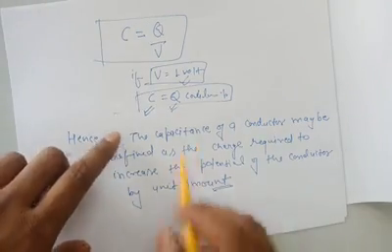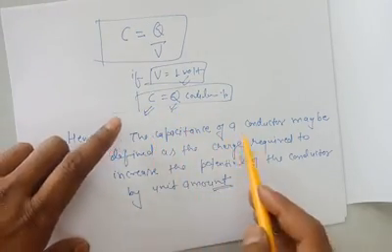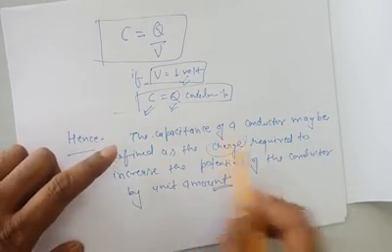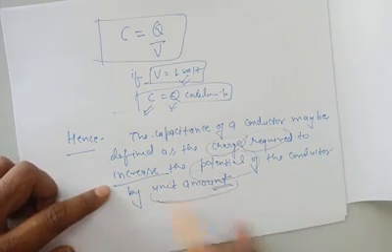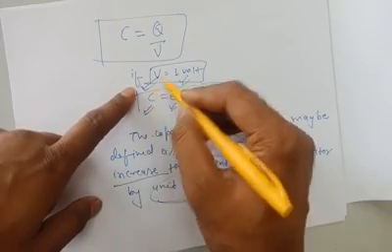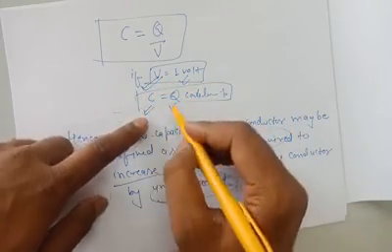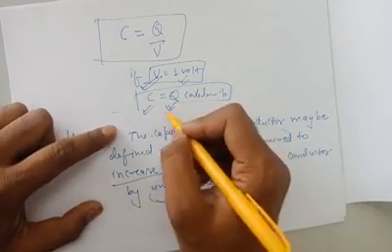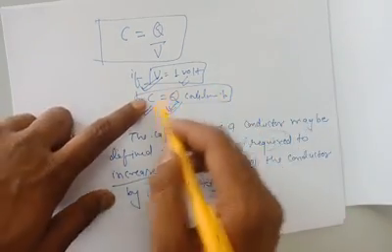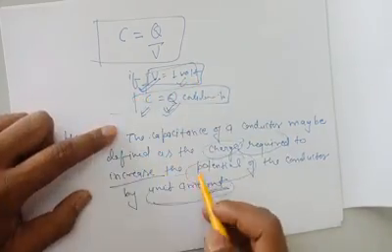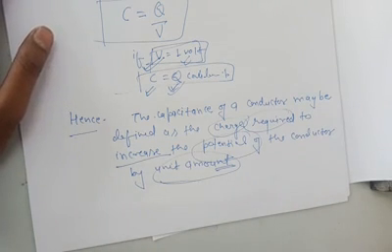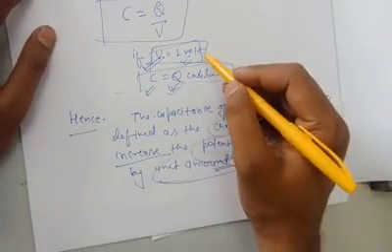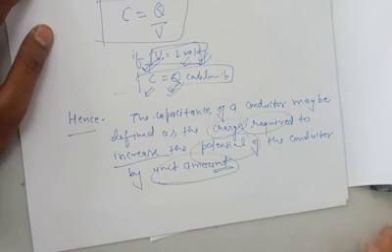If you want to increase the potential by one unit, then you have to give Q charge to the conductor. That means the charge required to increase the voltage of any conductor by one unit is known as electric capacitance.